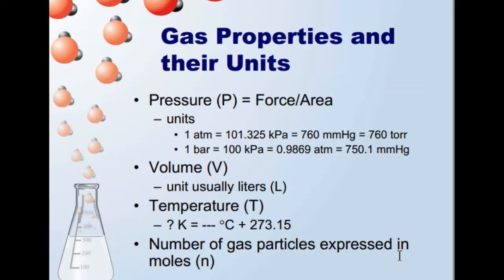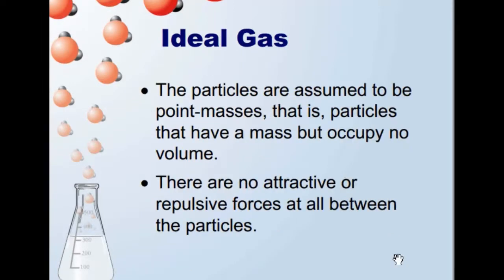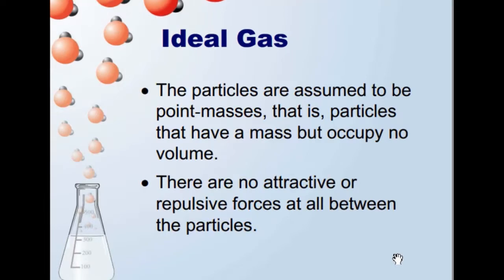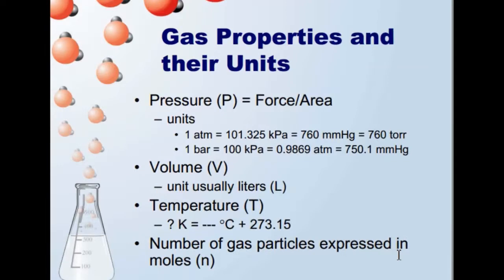Gas properties and their units. Now I tell you about the ideal gas. The particles are assumed to be point masses, that is, particles that have a mass but occupy no volume. There are no attractive or repulsive forces between the particles or gas molecules. Gas properties and their units.